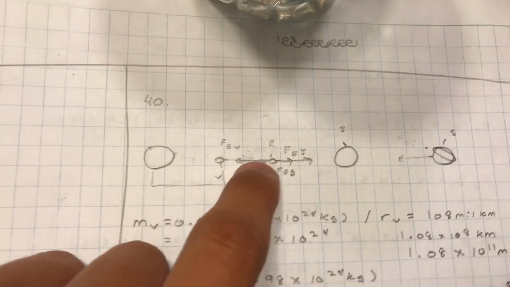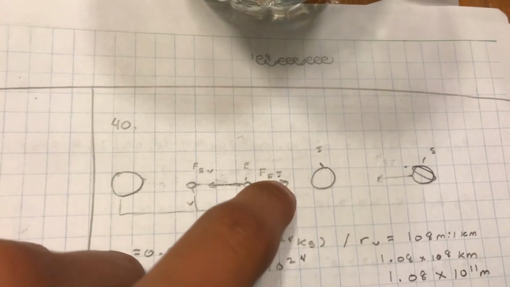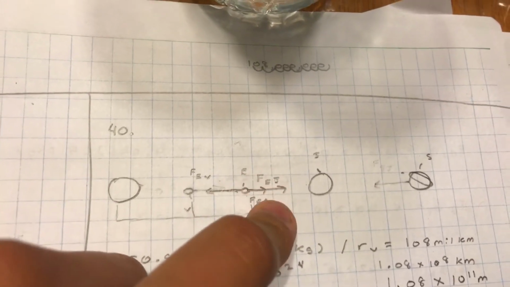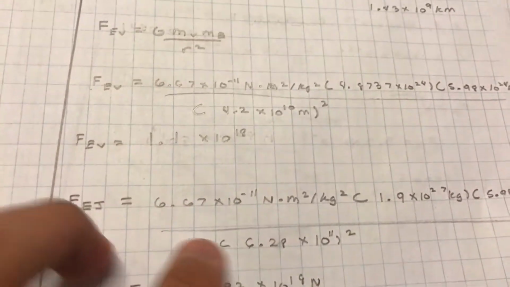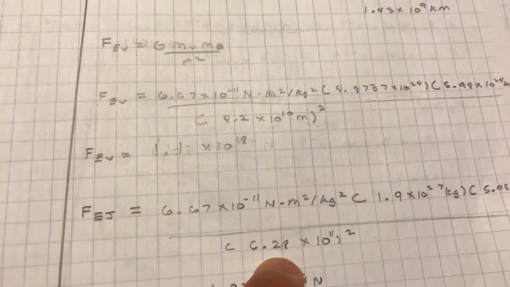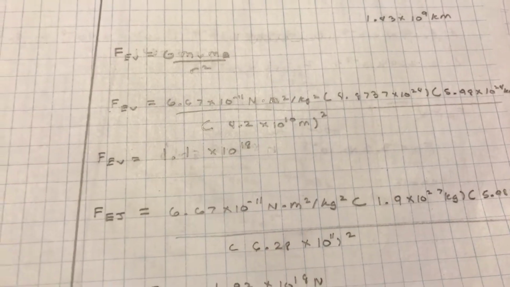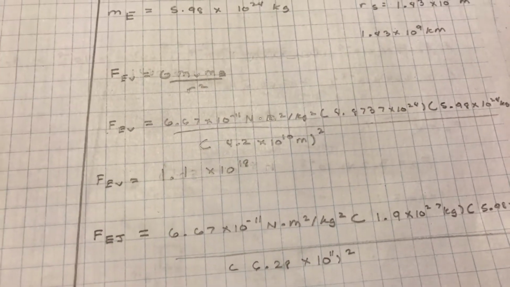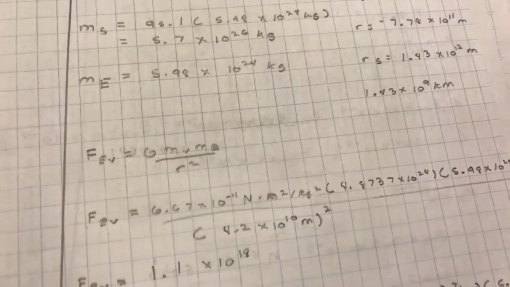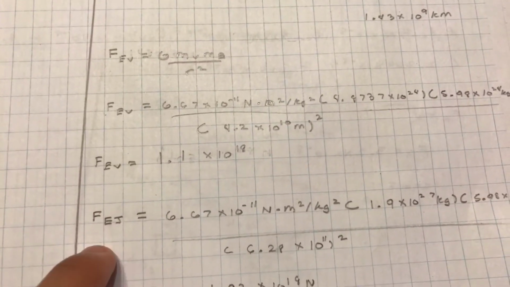Now we need to find the gravitational force of both Jupiter and Saturn. So we pretty much do the same thing as I did up there, subtracting the mean distances from the planets to the Sun, for both the Earth and Jupiter. We're still doing the Earth because we're trying to find all the forces exerted on the Earth.